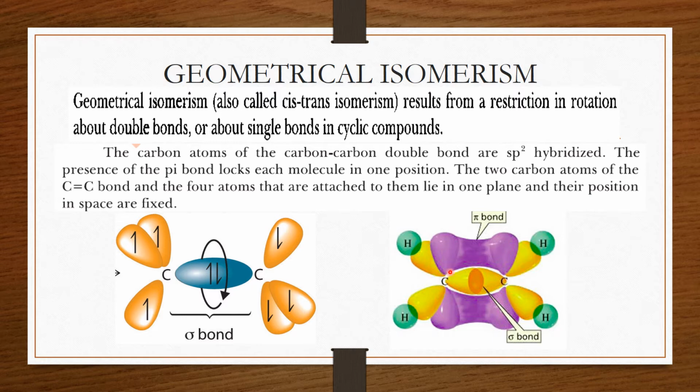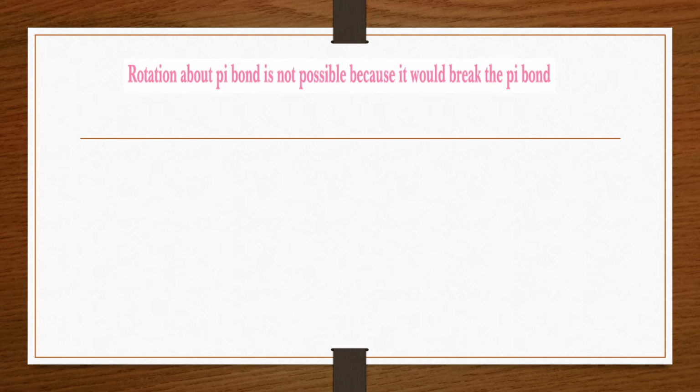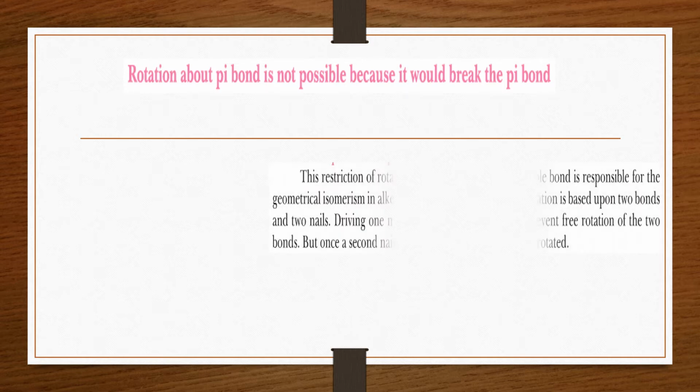So both these carbons are sp2 hybridized, and the presence of this pi bond locks the molecule in one position. You can say that the position of the atoms becomes fixed due to the presence of this pi bond, and rotation about this position is not possible. So rotation about the pi bond is not possible, as it would break the pi bond.